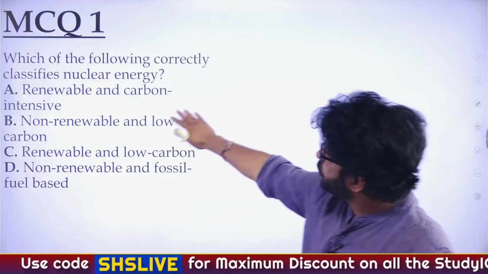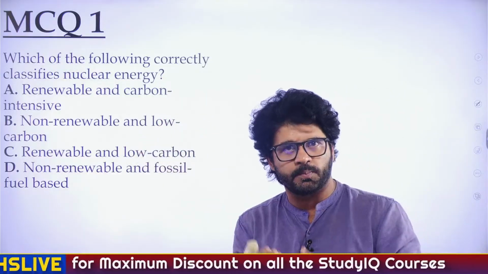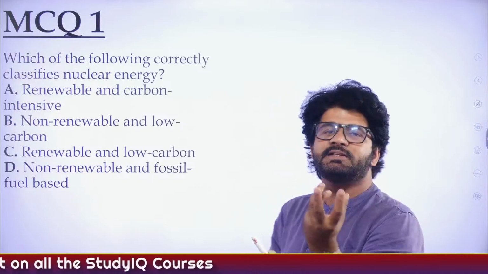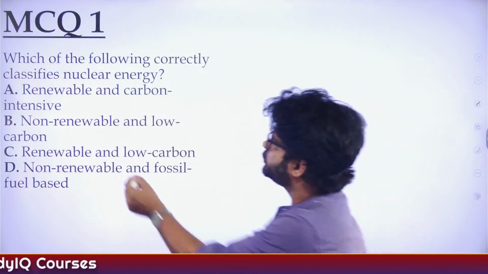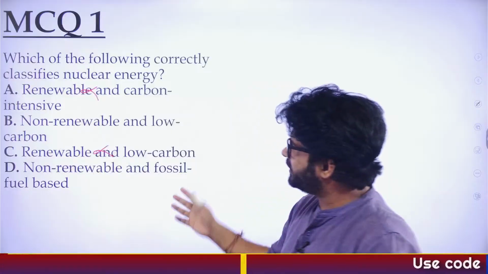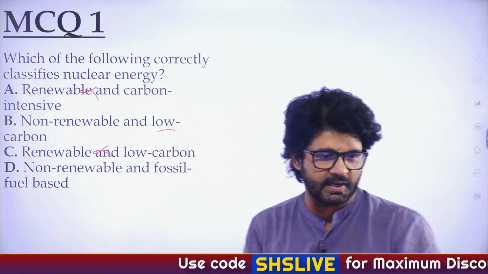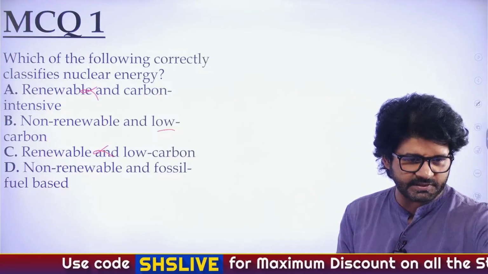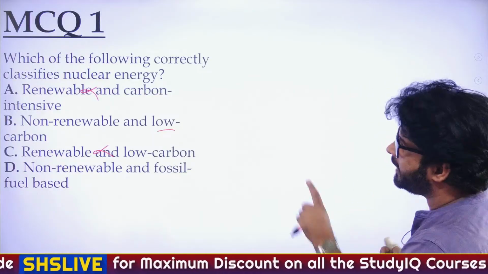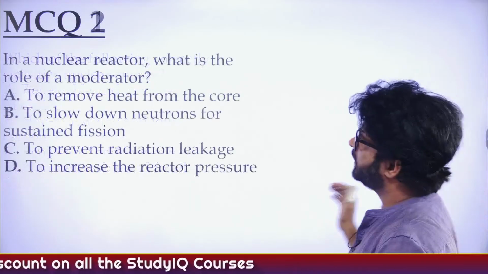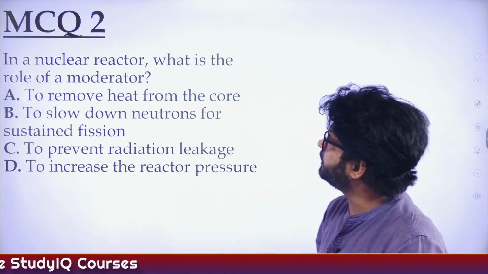So, nuclear energy is non-renewable. Why is it non-renewable? Because the raw material which you are using, uranium, thorium, is limited. That's why it is not renewable. So, eliminate the renewable options. But it is also low carbon, and that's why we are focusing towards all these moderator reactors, etc. So, the answer is B, as stated by all of you. Awesome. It is non-renewable and low carbon. It is not fossil fuel based. Uranium, thorium, they are not fossil fuel.